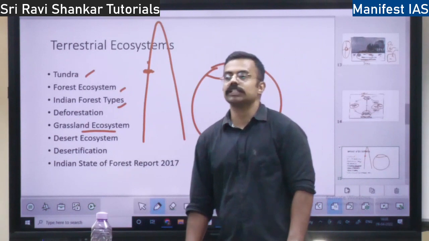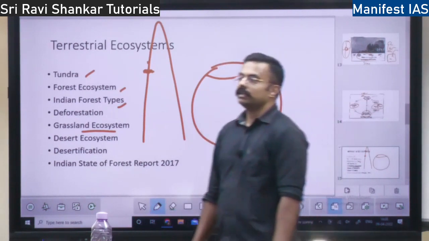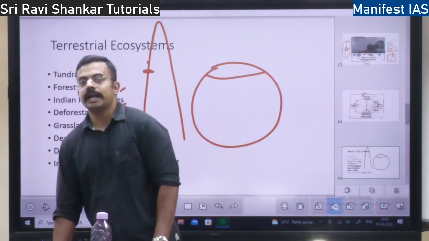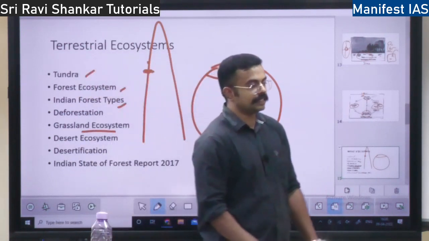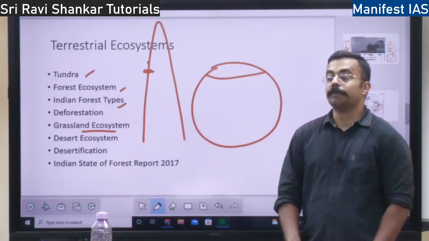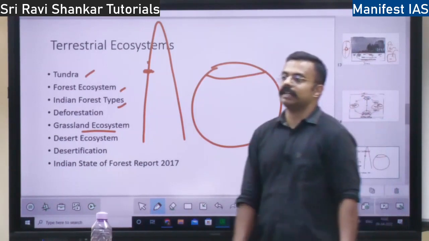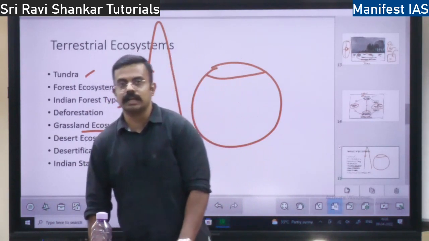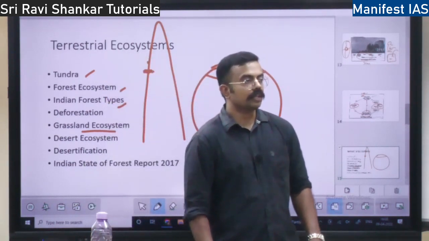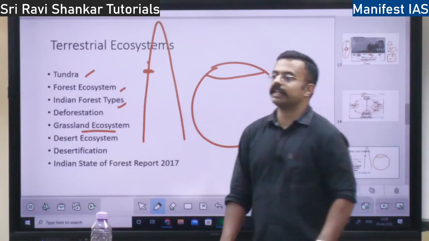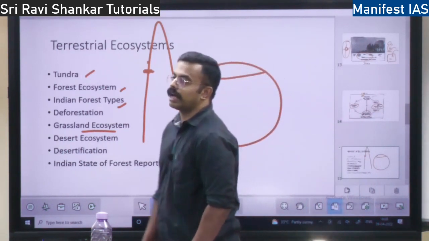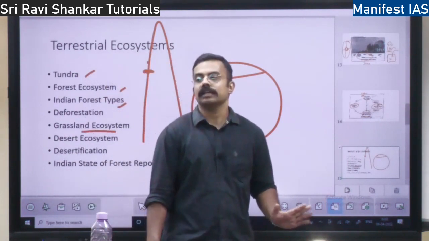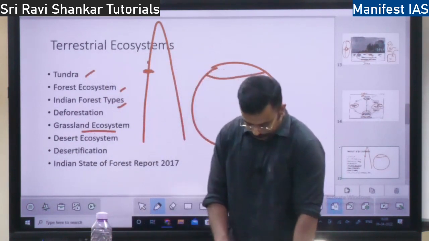So it is called prairie, steppe, right? That is a grassland ecosystem. It can be of two forms. One is called steppe, and in other areas it is called savanna grassland. Where there is grass throughout the year, it is called savanna. Only in the rainy season if there is grass, it is called steppe. That is the difference. I'll check it out again.